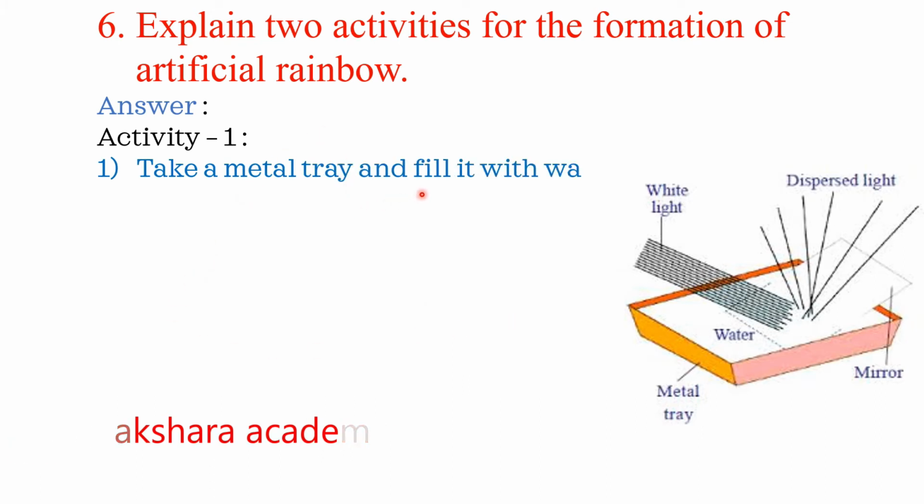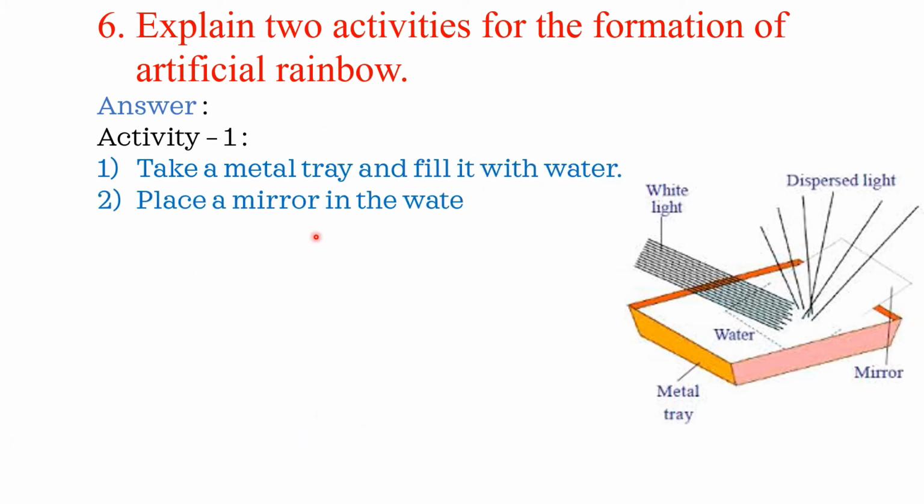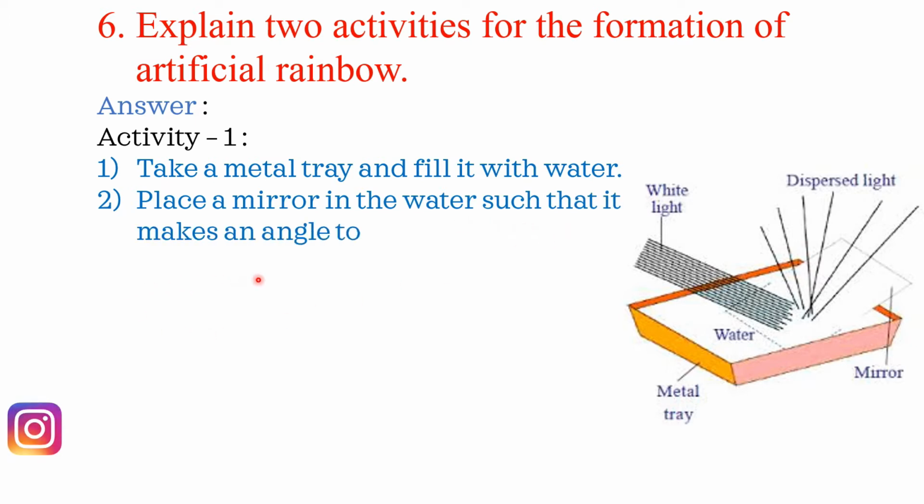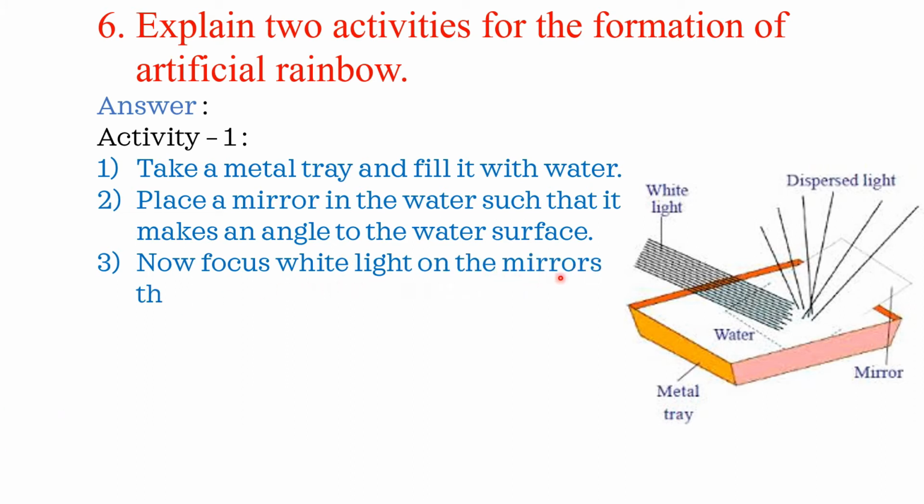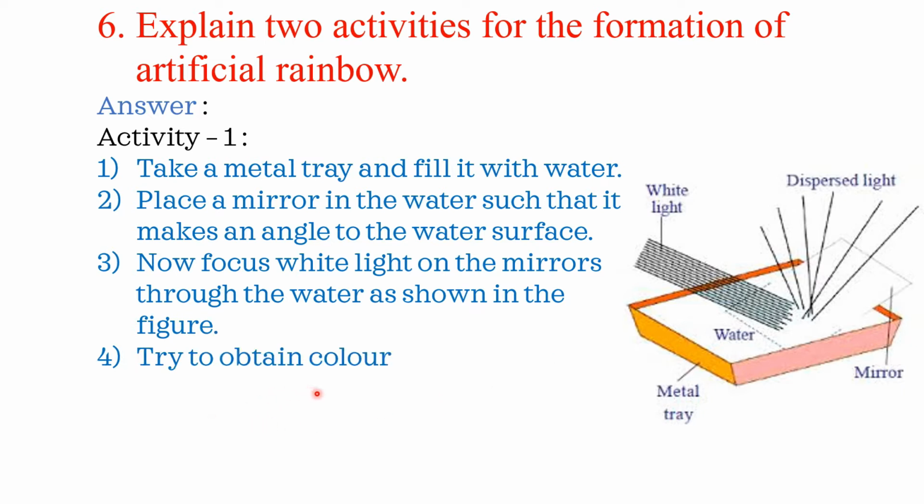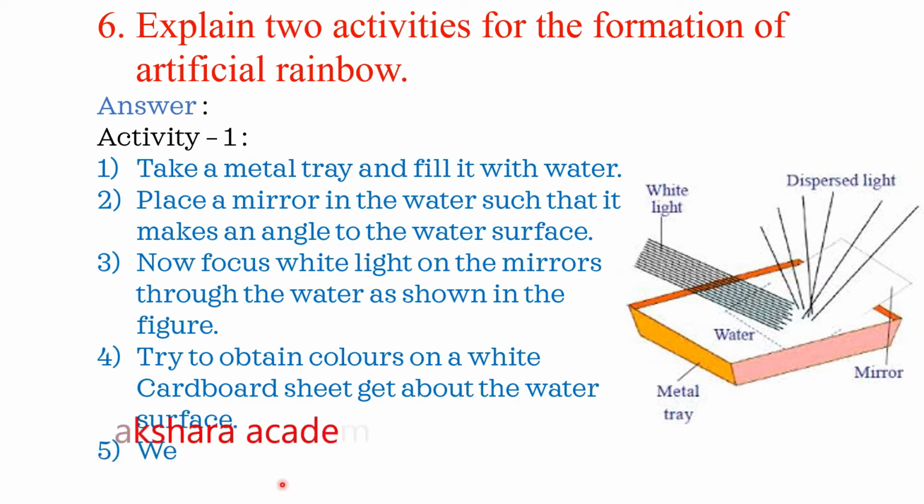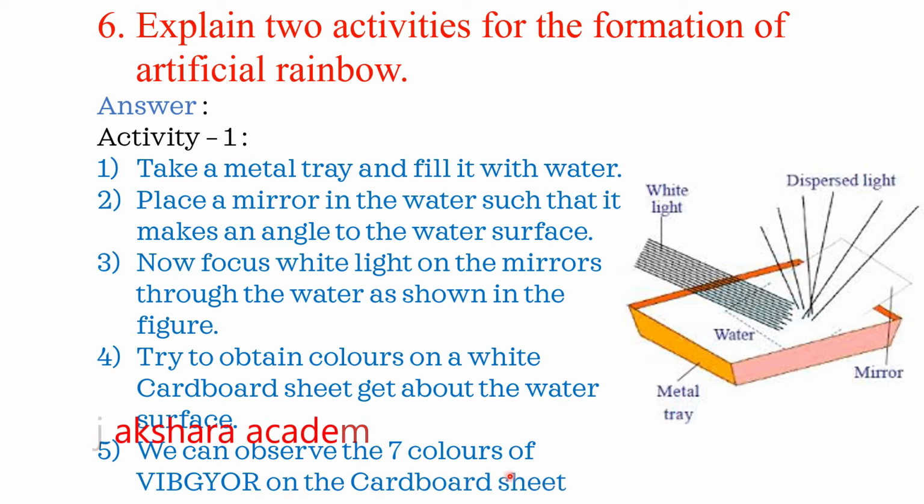Take a metal tray and fill it with water. Place a mirror in the water such that it makes an angle to the water surface. Now focus white light on the mirror through the water as shown in the figure. Try to obtain colors on a white cardboard sheet above the water surface. We can observe 7 colors of VIBGYOR on the cardboard sheet. So this is the description of this activity for the formation of an artificial rainbow.